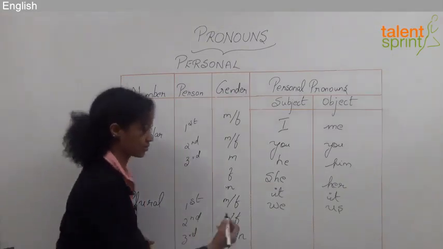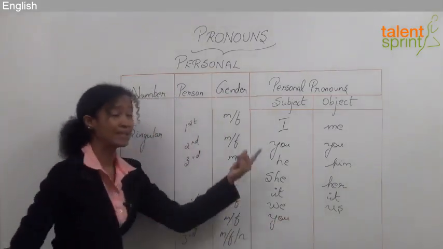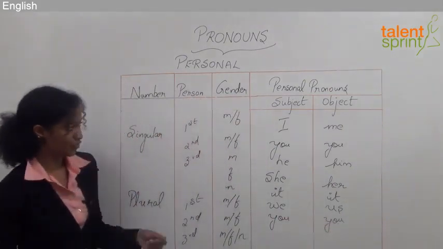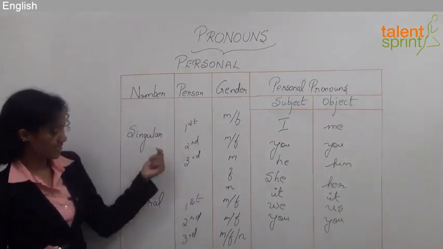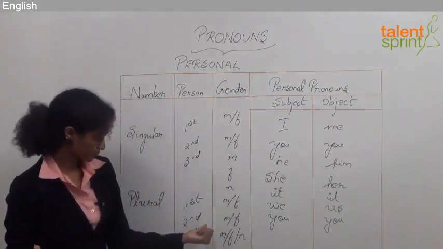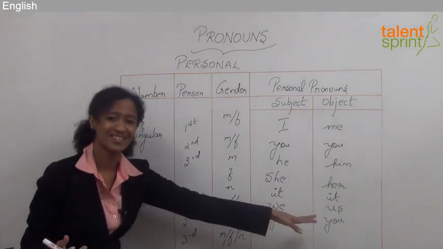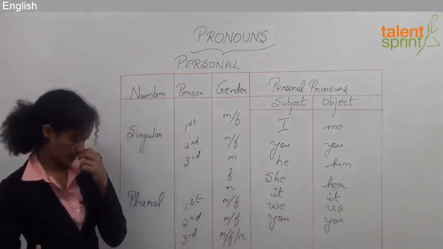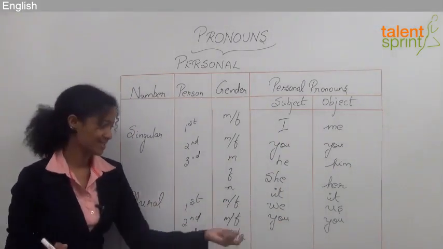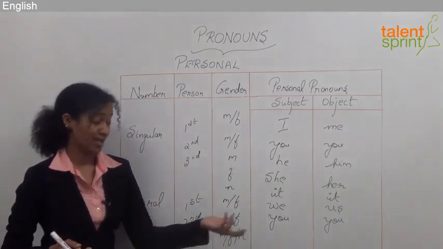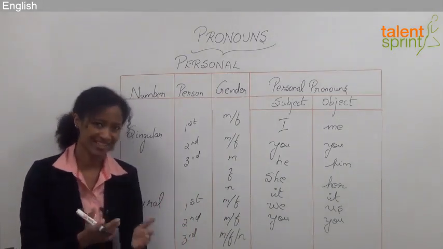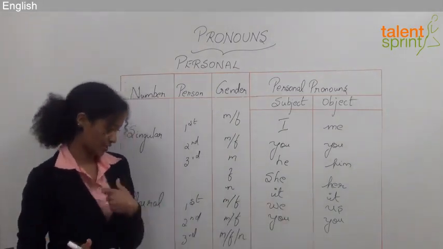Second person, male or female. Subject would be you. The object is also you. So if you notice, in the singular and the plural, the second person remains the same, the subject and the object. Here also it is you, and in the plural form also it is the same. So that doesn't change. For example, do you have some change? Or do you need some change? In that sentence, you is my subject. As an object, did Ram and Praveen beat you at doubles? In that sentence, you becomes my object.